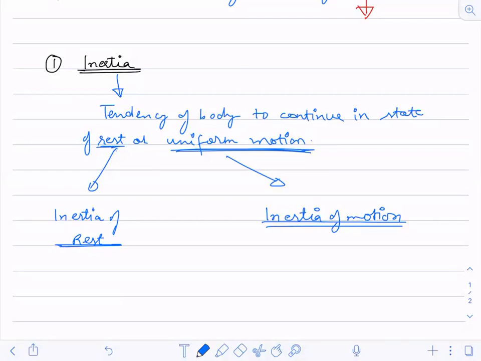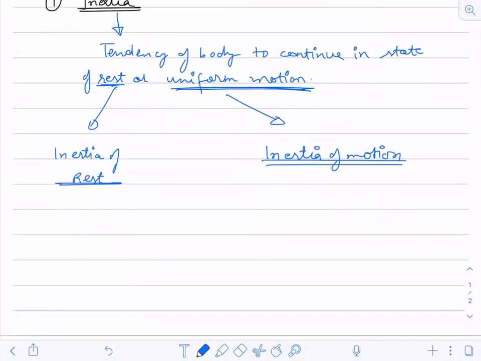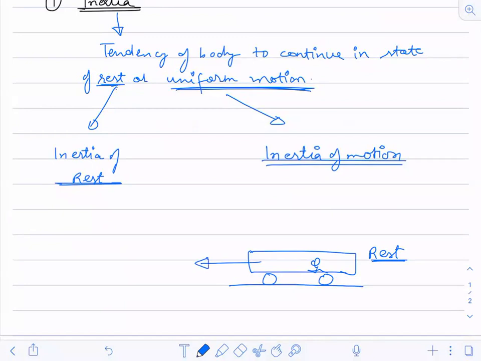Suppose a car is moving. Suppose there is a car or a train or any vehicle in which you are sitting. Suppose this is a car and you are sitting in it, and this car is at rest now. So your body will also be at rest. Now suddenly this car accelerates and tries to move in this direction. Your feet are in contact with the car.